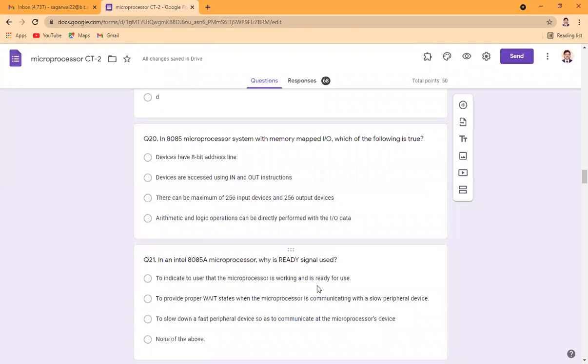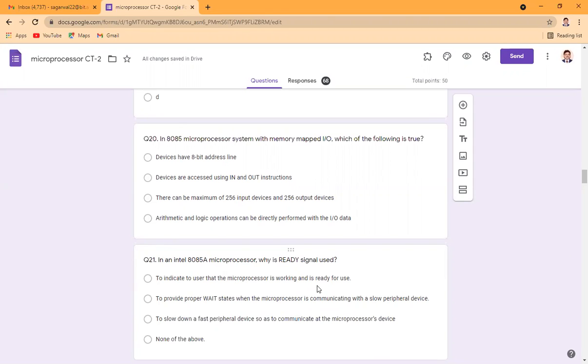In an 8085 microprocessor system with memory mapped input output, which of the following is true? We have two mapping schemes in 8085: one is memory mapped input output, and another is input output mapped input output. In case of input output mapped input output, the input output devices are considered separate from the memory.